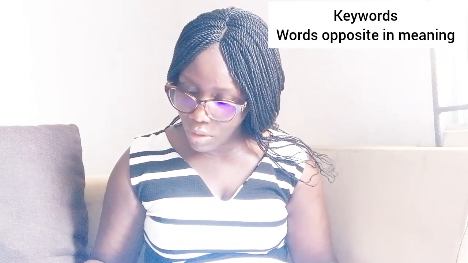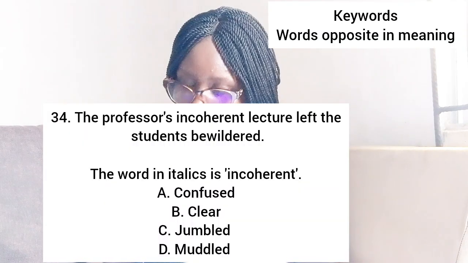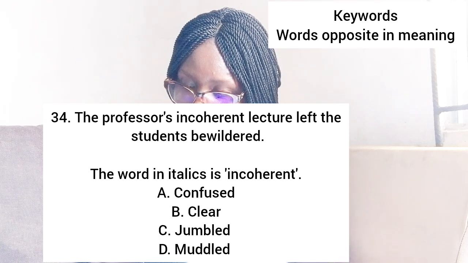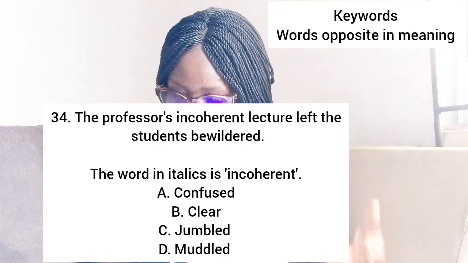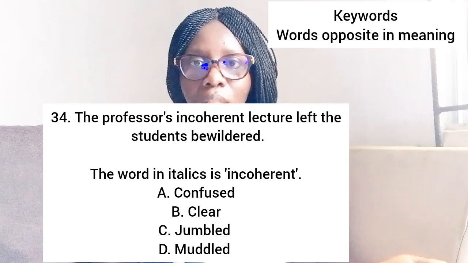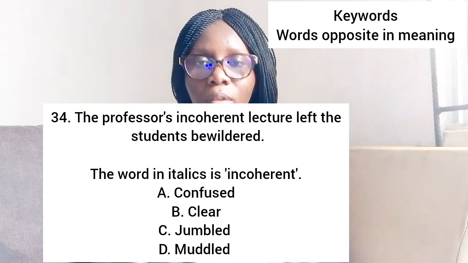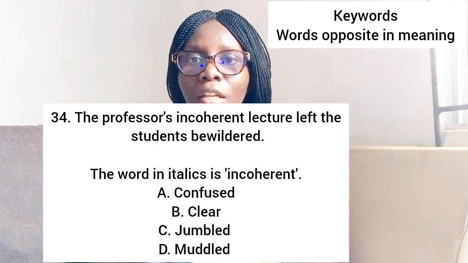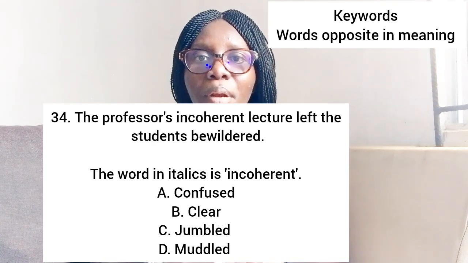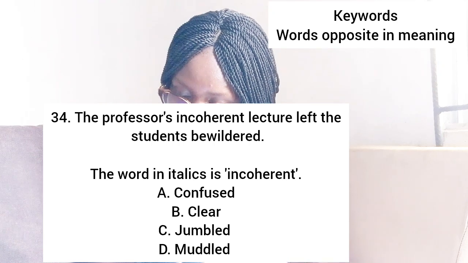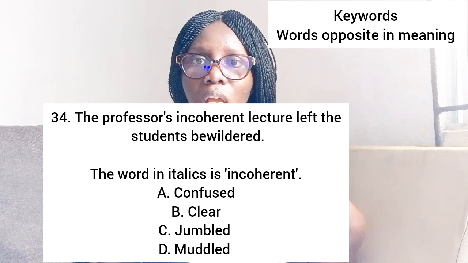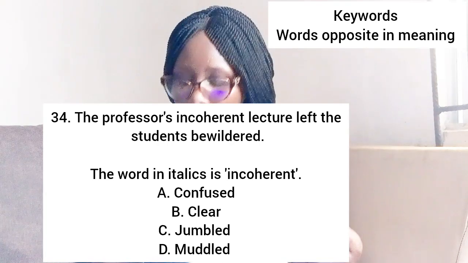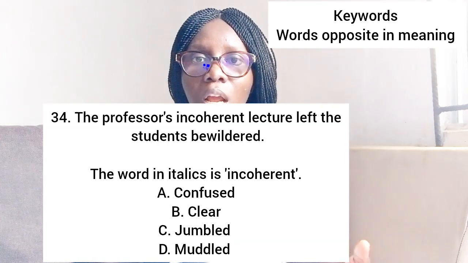Okay, the question at number 34 says the professor's incoherent lecture left the students bewildered. The word in italics is incoherent. Option A, confused. Option B, clear.